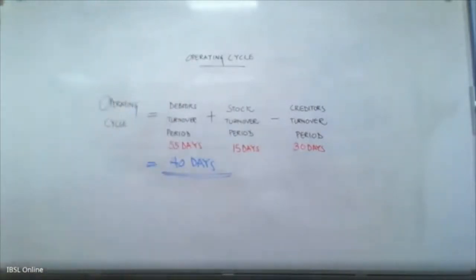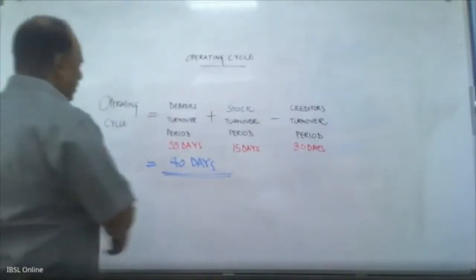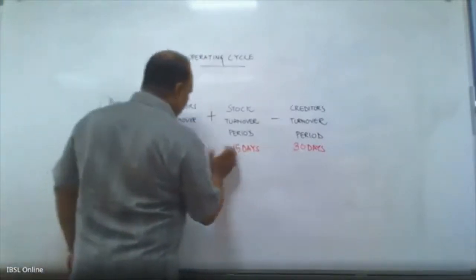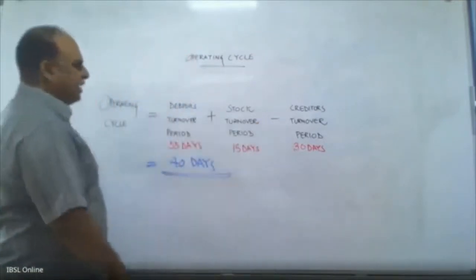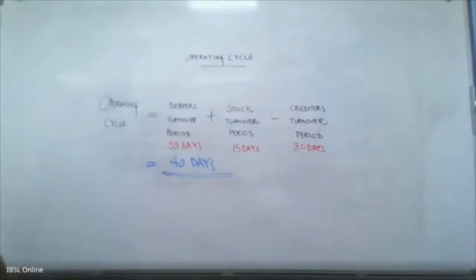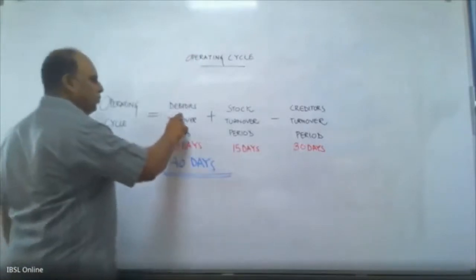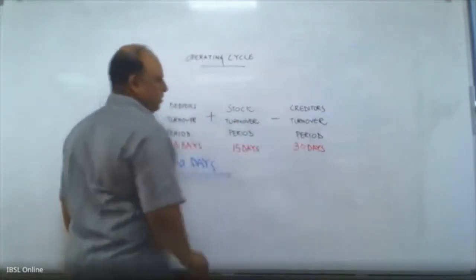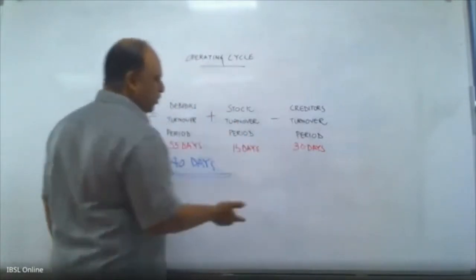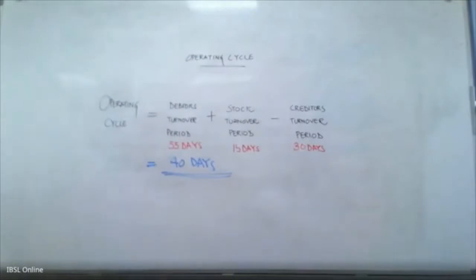So effectively, what we are talking about is 55 here, 15 here, 30 here, which gives you the 40 days. Now the question here is, you don't know how to calculate this number and this number. So that we will learn in the next topic.